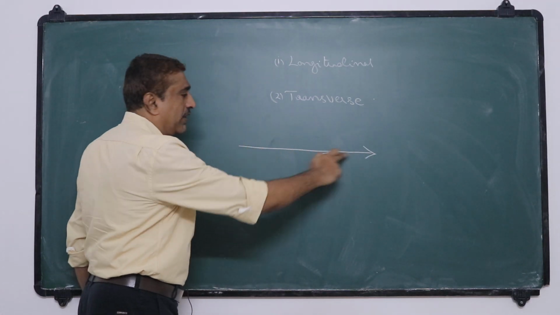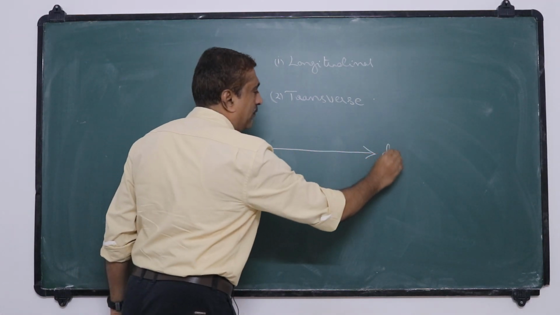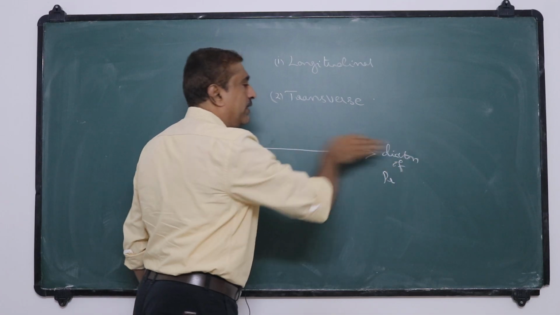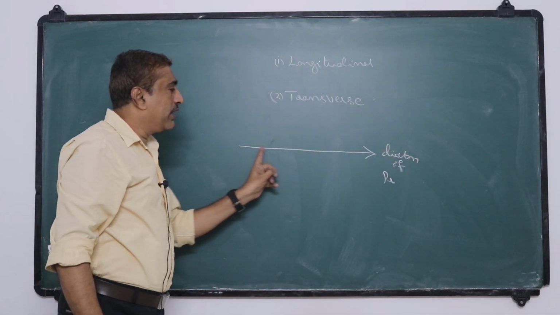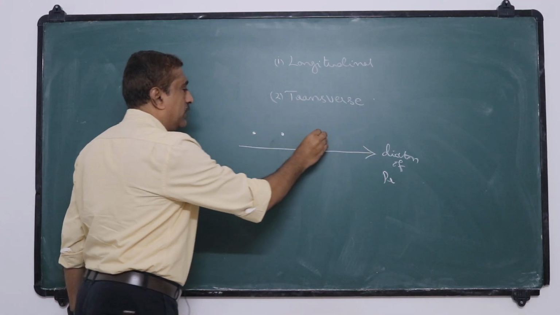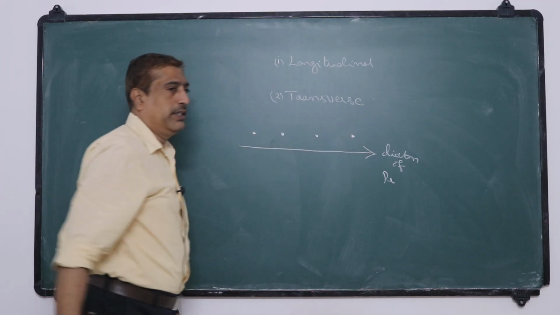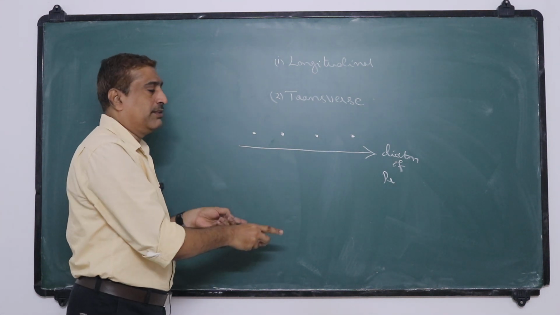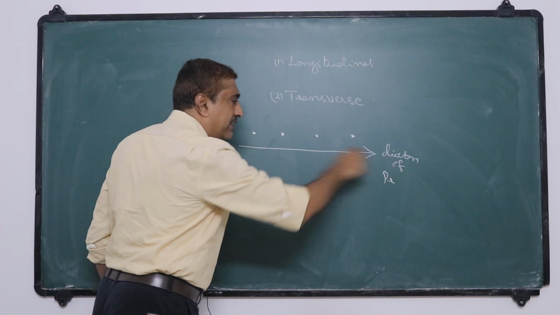Suppose this is the direction of propagation, and these are the particles of the medium. They oscillate in the direction of propagation.